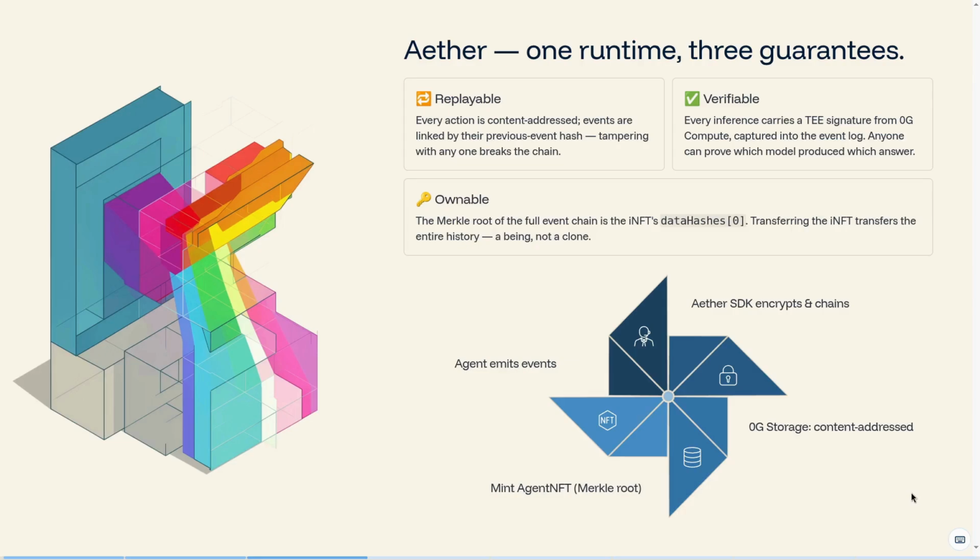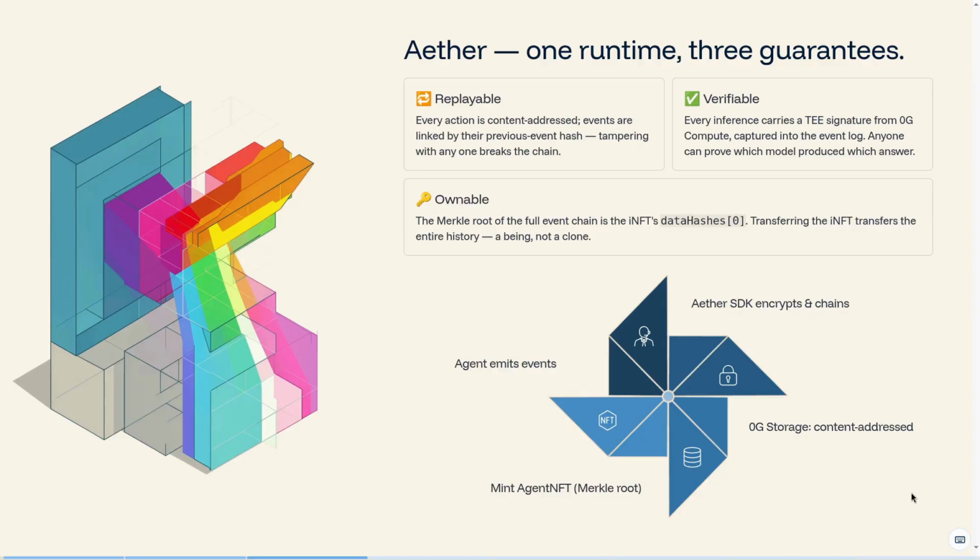2. Verifiable. Every inference call goes through Zero Gravity's compute. We capture the TEE signature of the response and write it into an event log alongside the prompt and the output hashes. Anyone holding the INFT can prove which model produced which answer, in which TEE, at which timestamp.